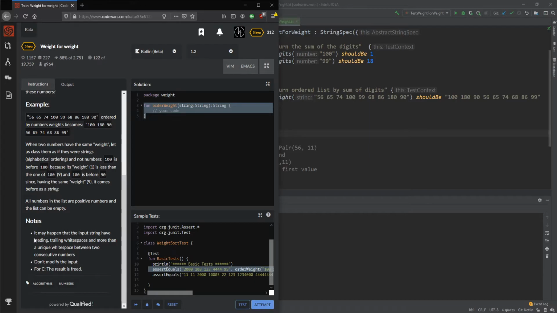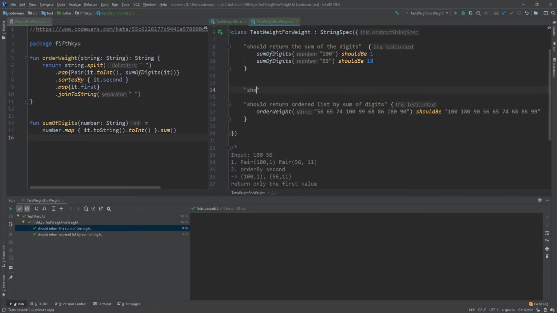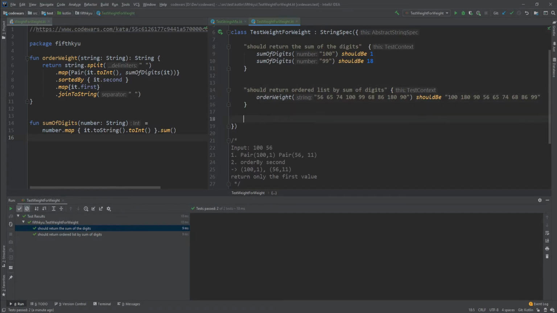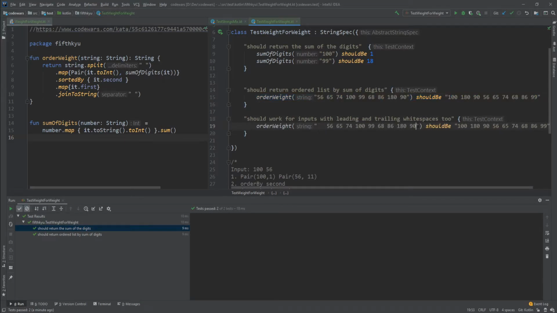Another thing they say is it could have trailing and leading white spaces. So we're going to have individual should return ordered list by sum. I'll just do it like this. Should work for leading and trailing white spaces too for inputs with. Okay. We'll do the same thing, but we're going to add some white space at the beginning and the end and see if that works.